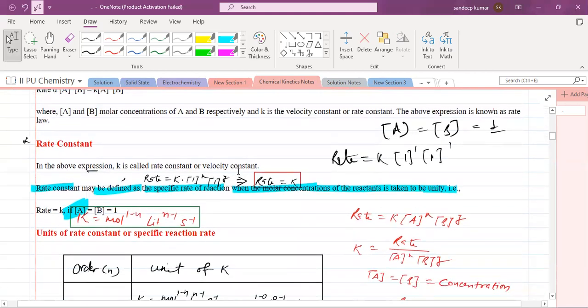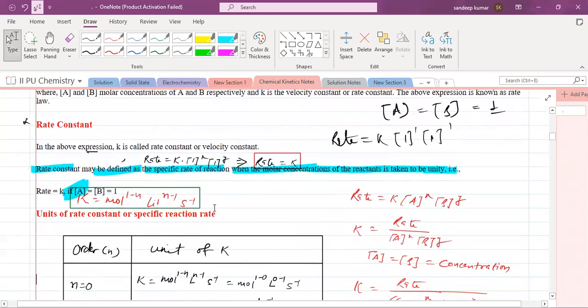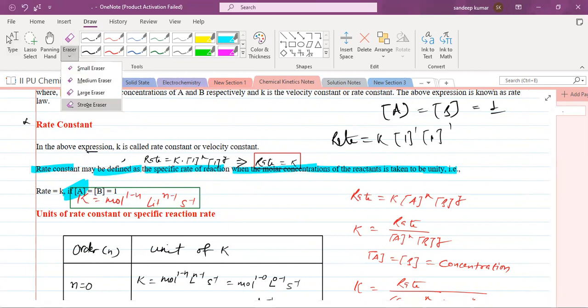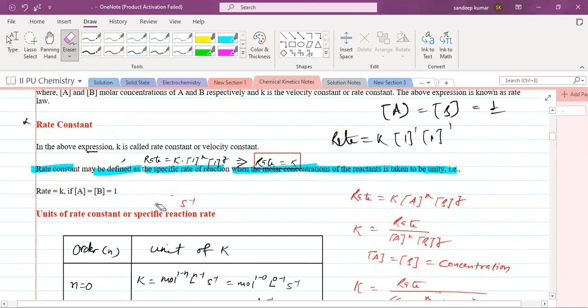What will be next? We are going to discuss the unit of rate constant. The unit of rate constant, see here.